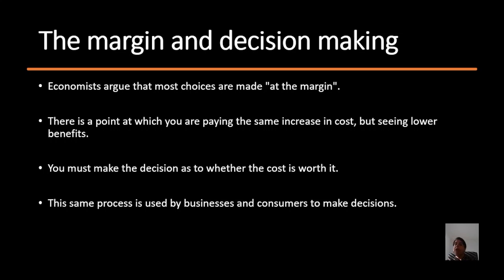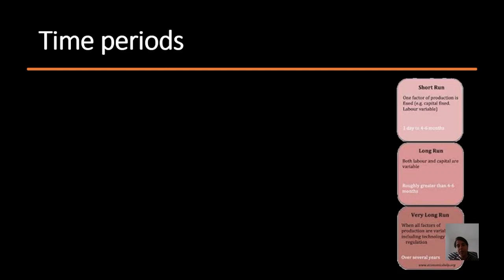Maybe the cost of hiring labor to produce that additional unit is more than what that unit is going to generate as revenue for him. So the producer needs to make a decision. So he will always make his decision at the margin with very, very small changes they are going to assess. That is the concept of margin.